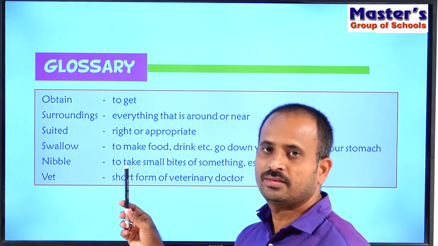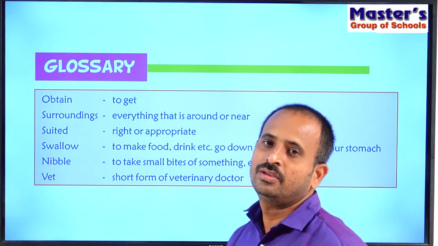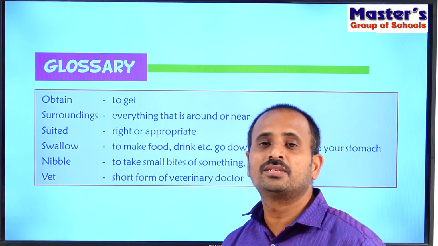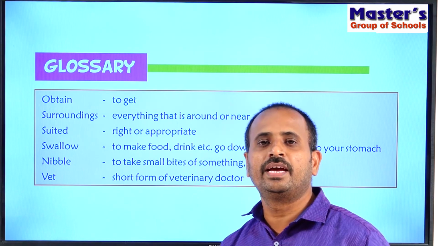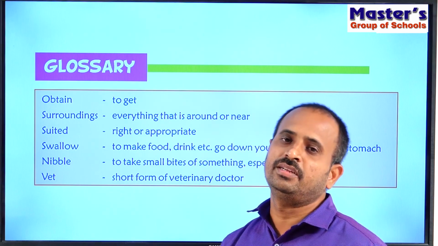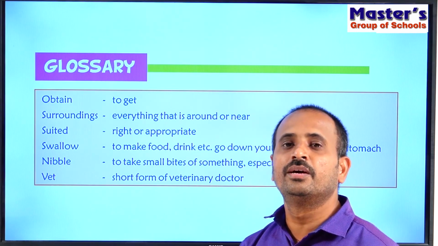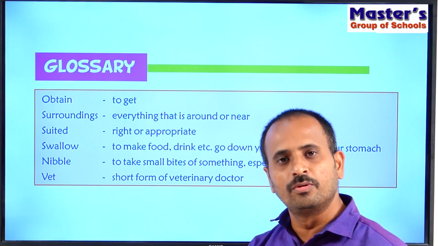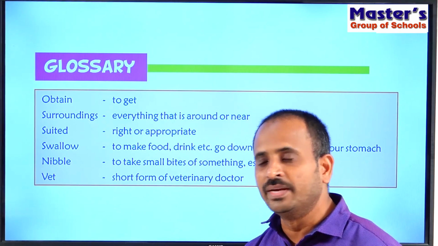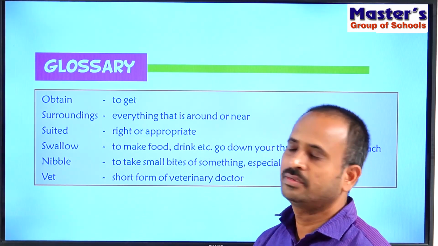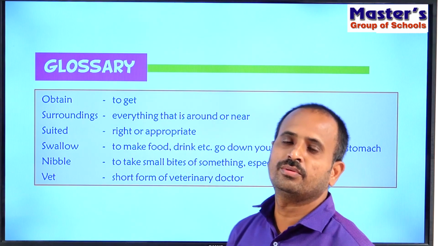So next, vet. Children, what is vet? Short form of veterinary doctor. We have discussed that we should take care of pet animals. If a pet animal has any health issue, then we should bring it to the vet. So vet means veterinary doctor. So children, note down these words in your notebook and read them thoroughly.